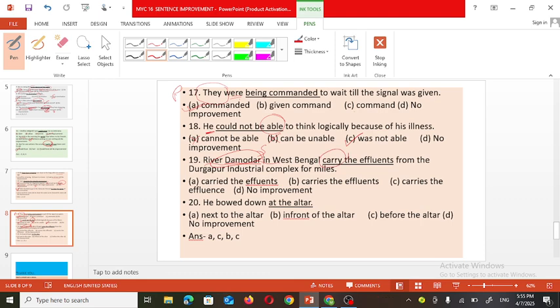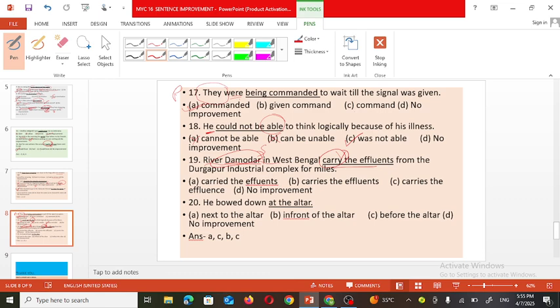So this sentence is in simple present tense, and carry is the verb here. When the sentence is in simple present tense and the subject is singular, we add s or es to the verb. When adding s to carry, y changes to i and es is added.